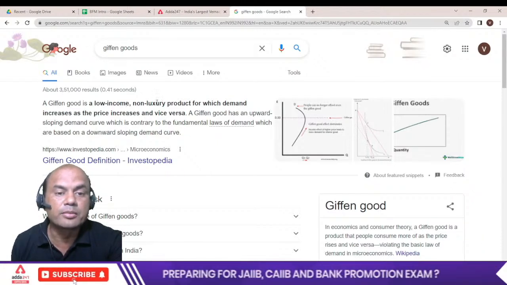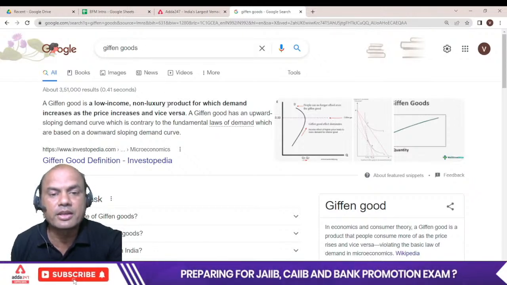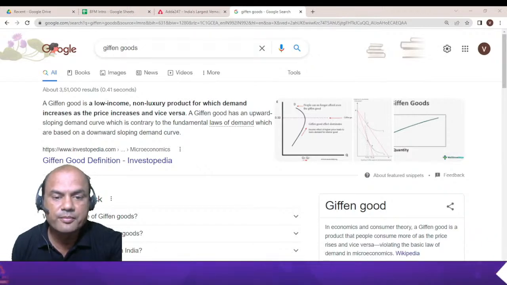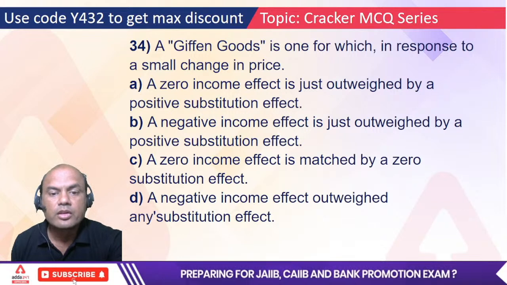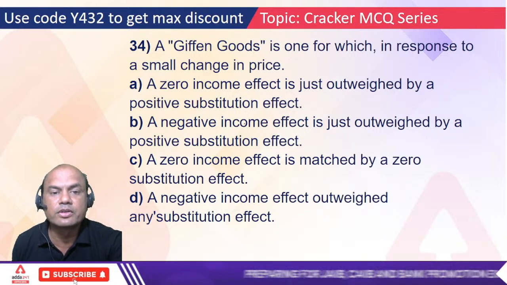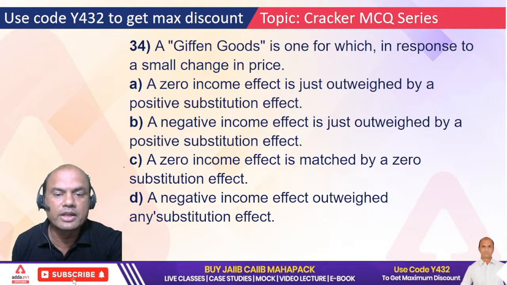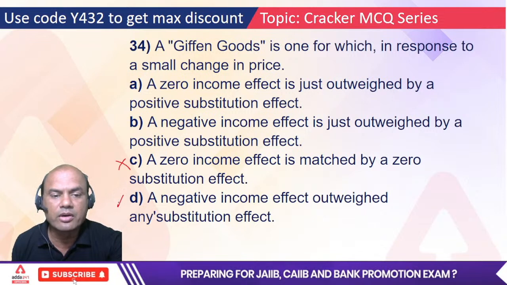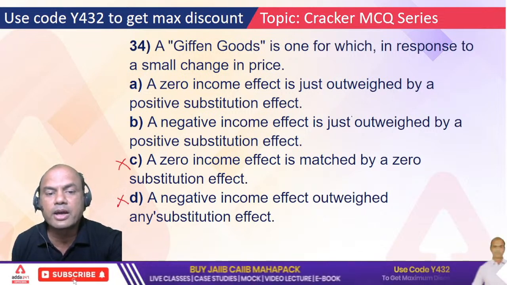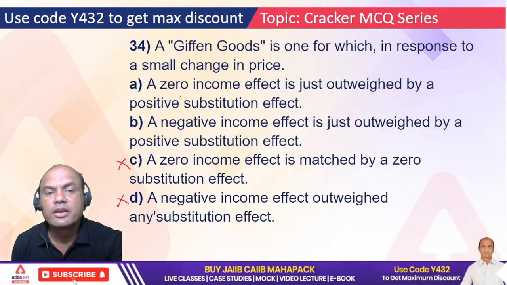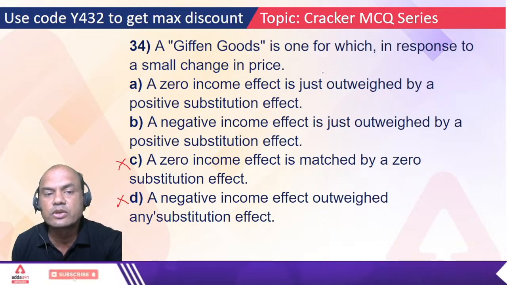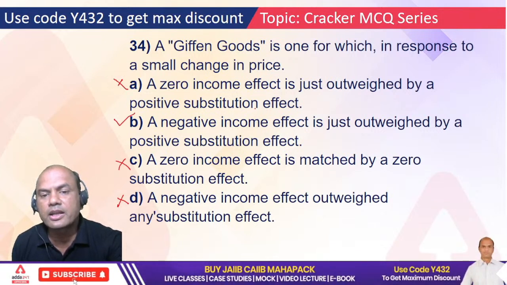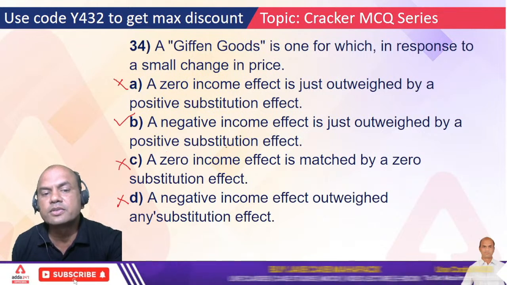So it's a low income, non-luxury good. Coming back to our question, what is the answer for this? Giffen Goods, zero income effect. I'll give you one hint. Zero income effect matched is out, C is out. Negative income is outweighed by a positive substitution effect. A zero income effect is just outweighed, zero income is out. So the correct answer is a negative income effect is outweighed by a positive substitution effect.